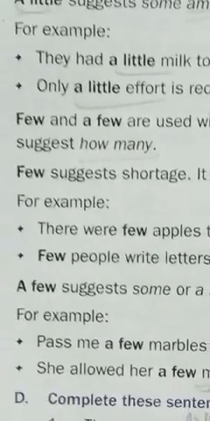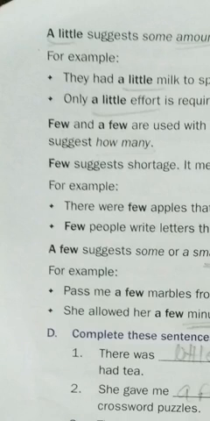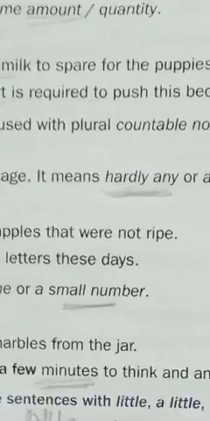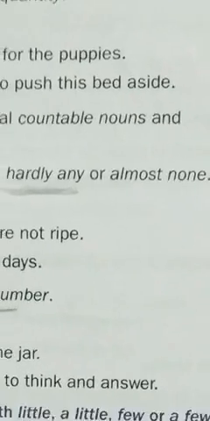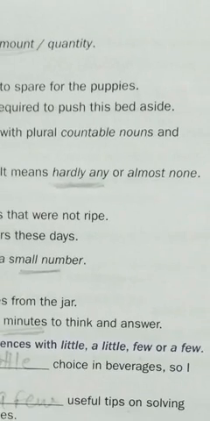Few suggests shortage. It means hardly any. Few means shortage, hardly any, almost none, for countable plural nouns.